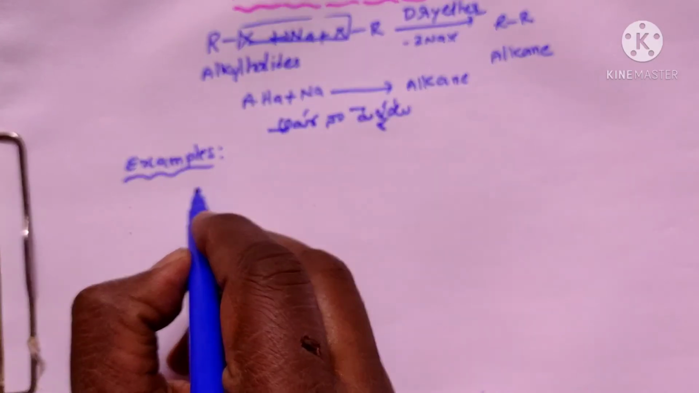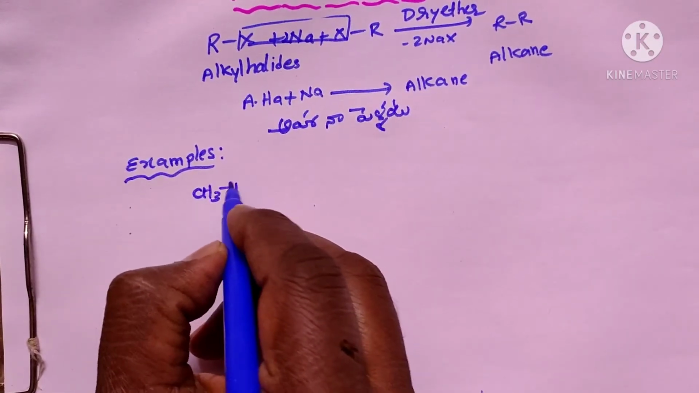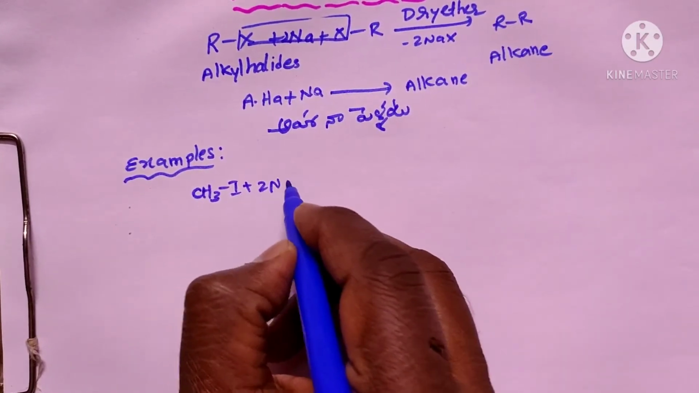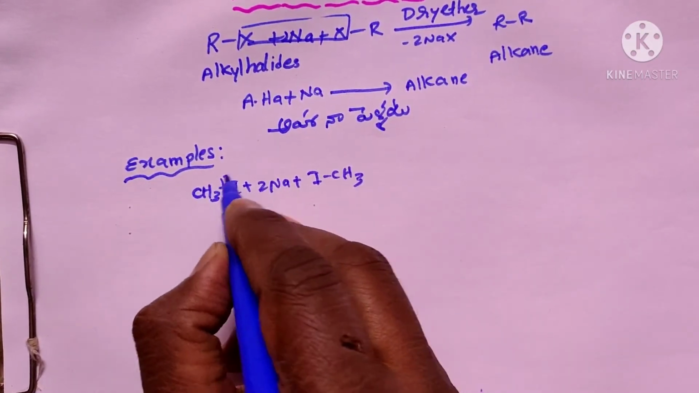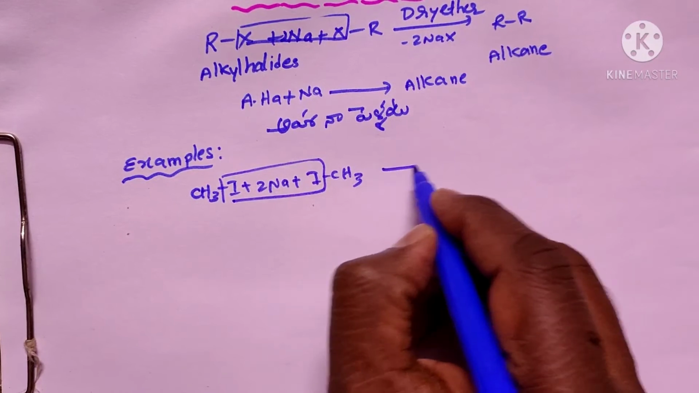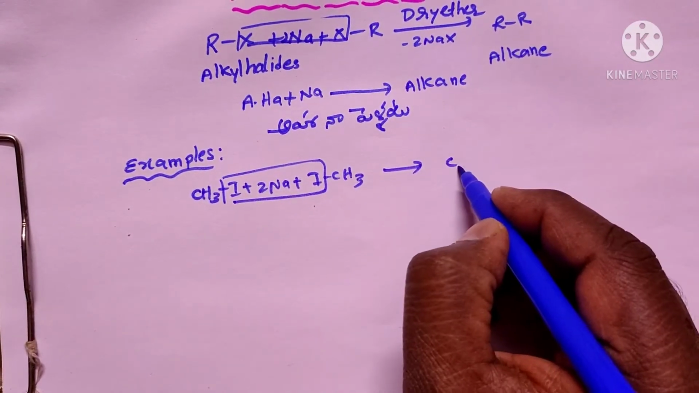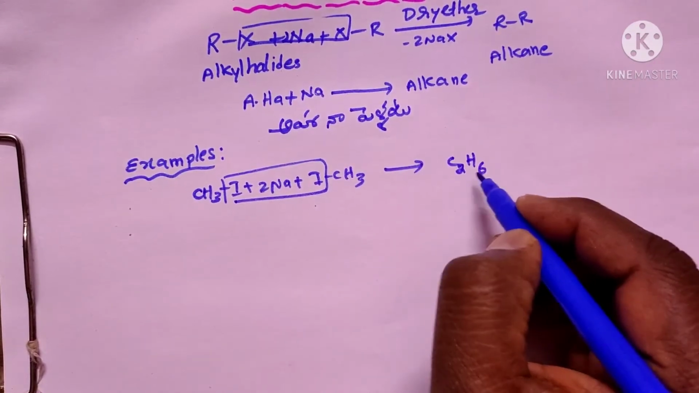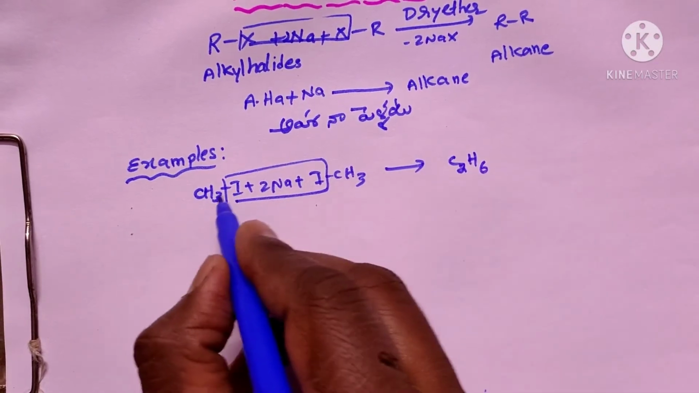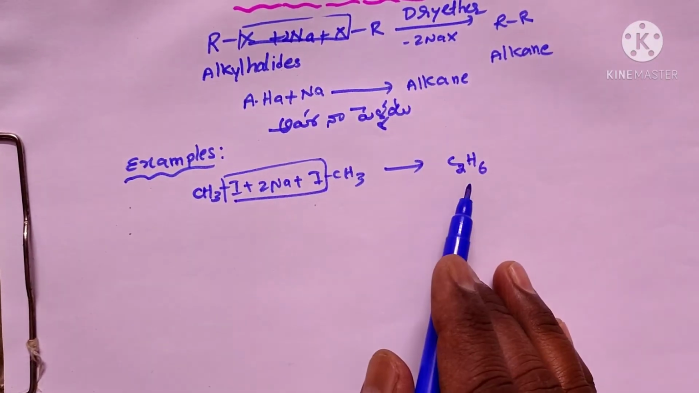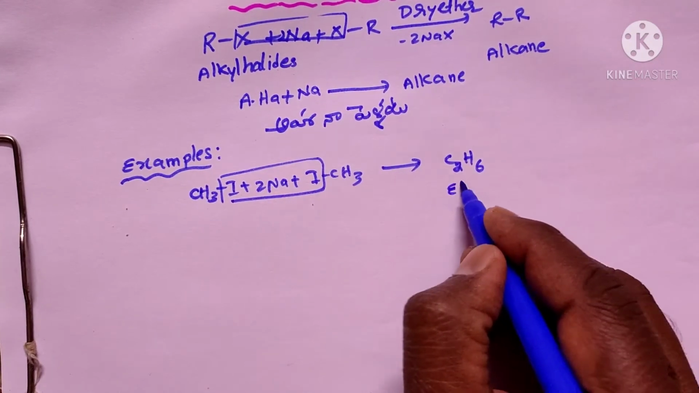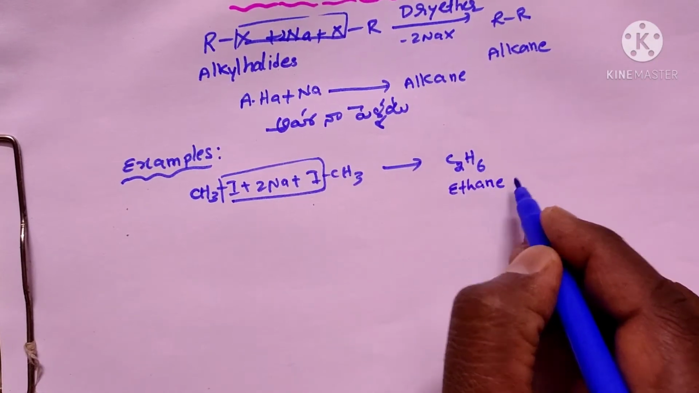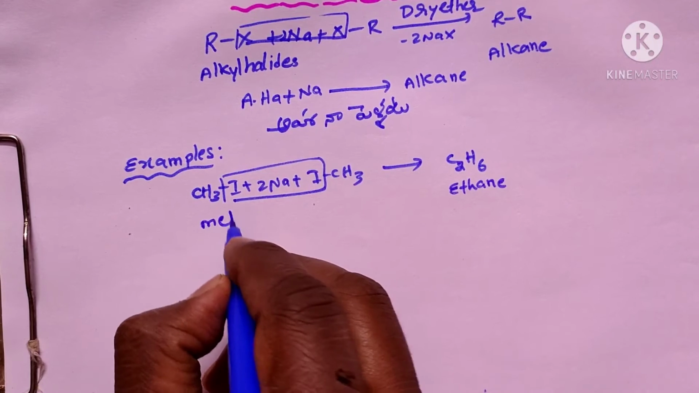If you take the methyl iodide and react with sodium in the presence of dry ether, then sodium iodide goes outside and as a result we get the ethane, C2H6. So it is R-R type alkane. That means two methyl groups combine and give alkanes. So this is ethane. And here it is the methyl iodide.